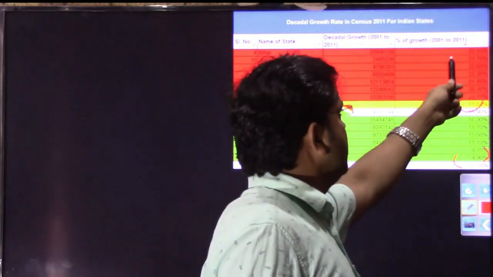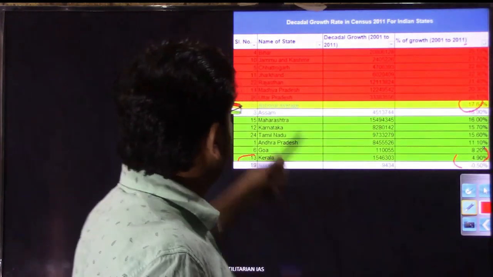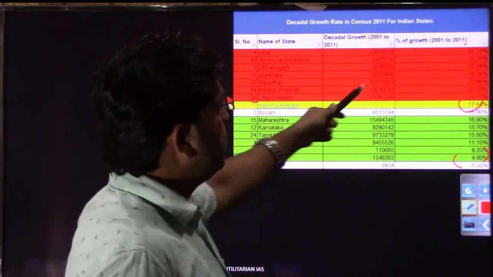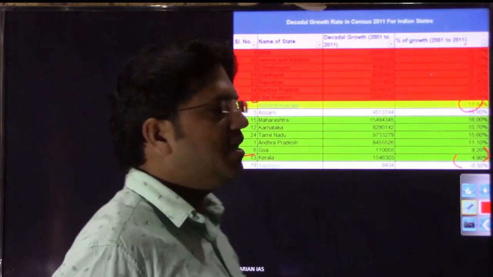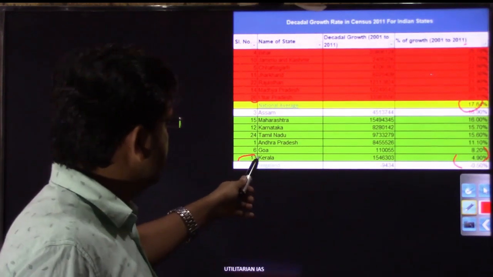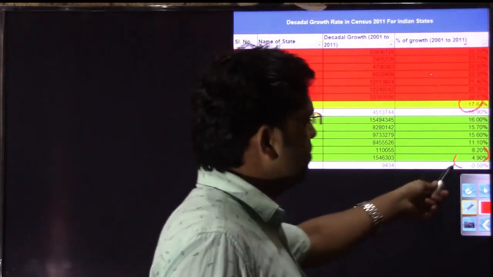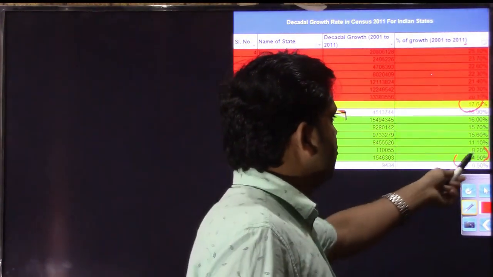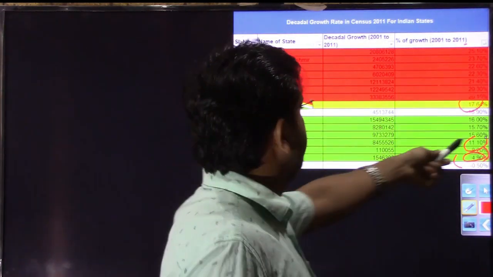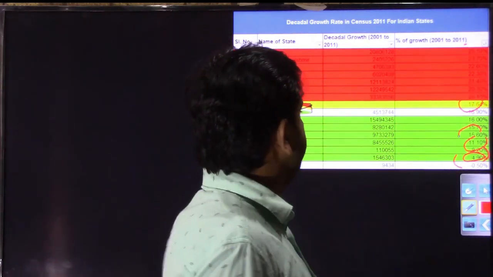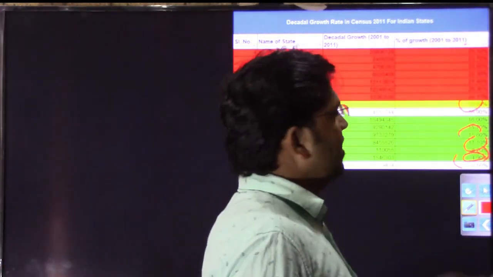Jammu and Kashmir has grown at 23.7%, Chhattisgarh at 22.6%. So all these states in the red have had very high population growth, above the national average of 17.6%. While the states from the south, the more literate states like Kerala, have contributed very little to population growth, 4.9% for Kerala. Andhra Pradesh is only 11%, Tamil Nadu 15%, Karnataka 15%, Maharashtra 16%, meaning below the national average of 17.6%.